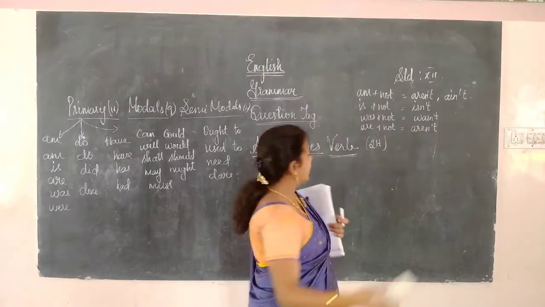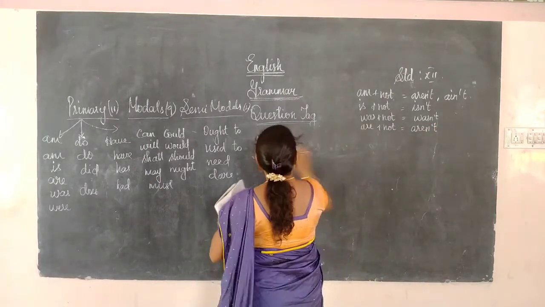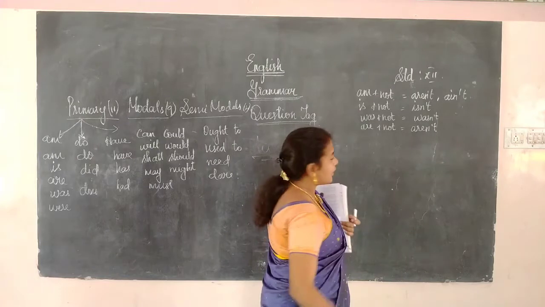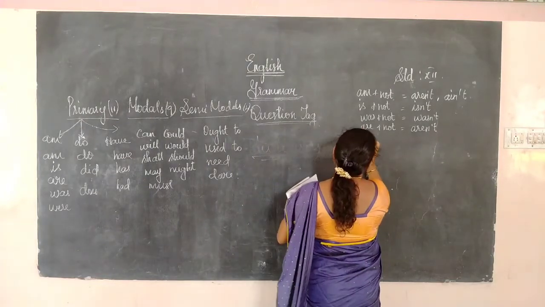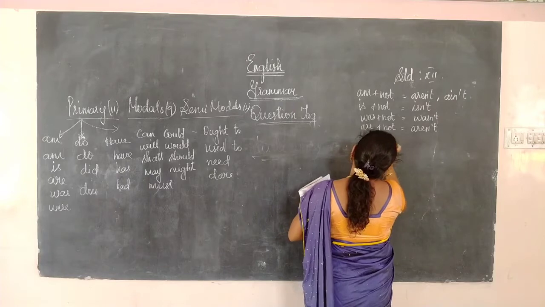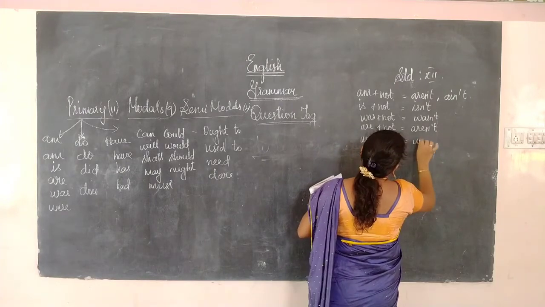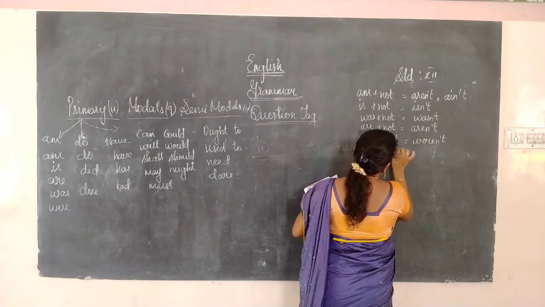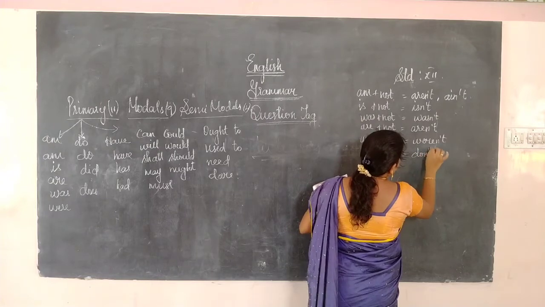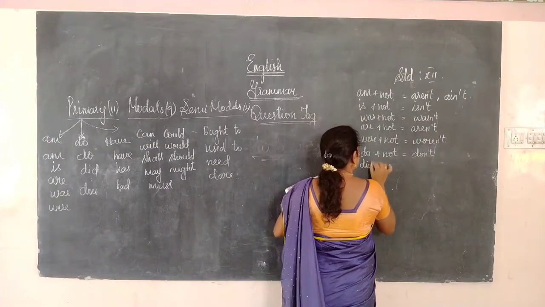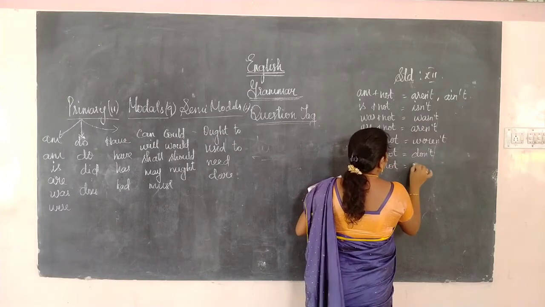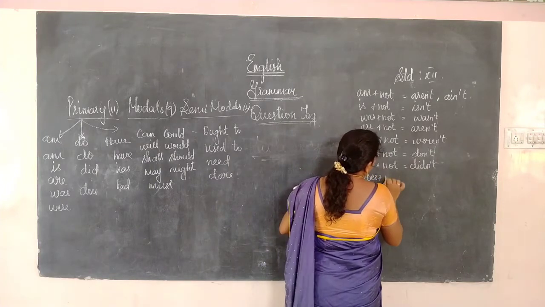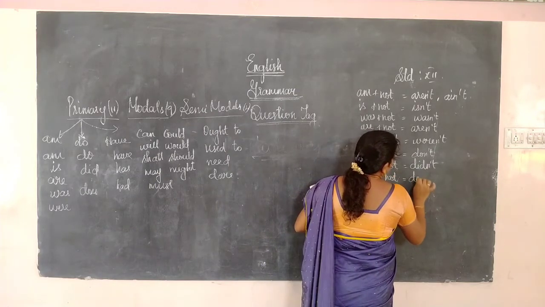Likewise we have to change all the auxiliary verbs, the negative auxiliaries, into the contradictory form. Were plus not, weren't. You already know, we are just recalling. Next, do plus not, don't. Did plus not, didn't. Does plus not, doesn't.